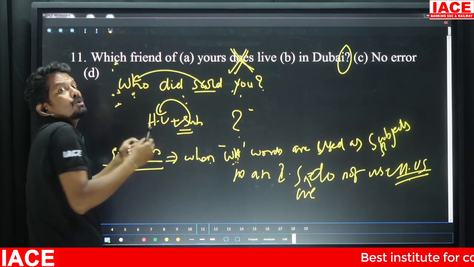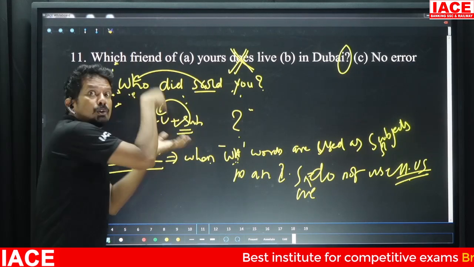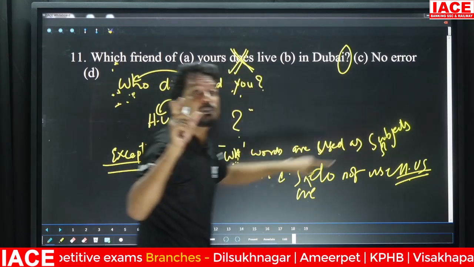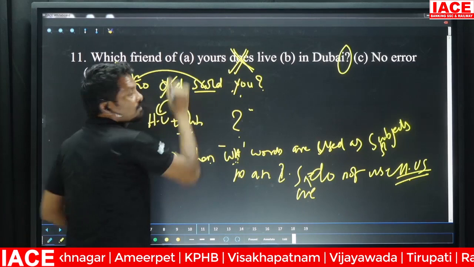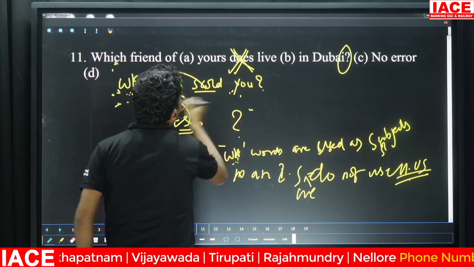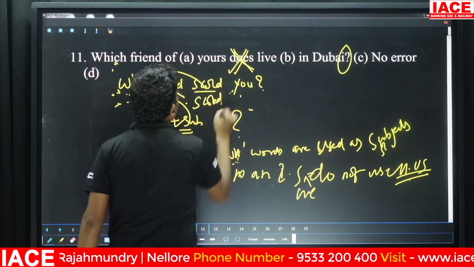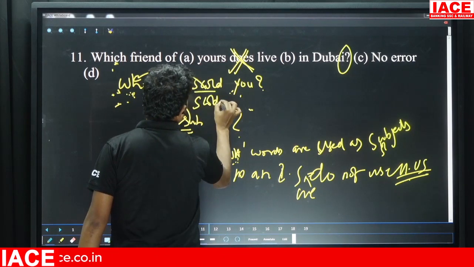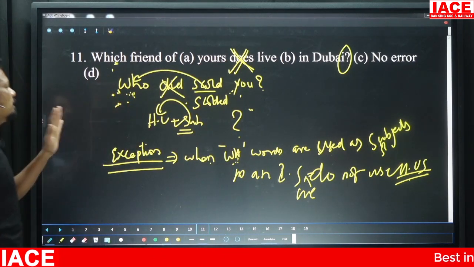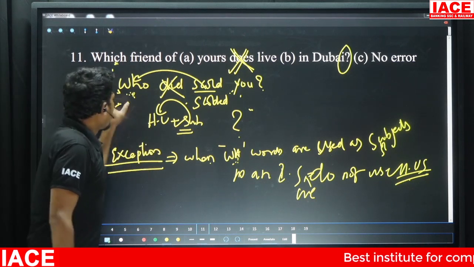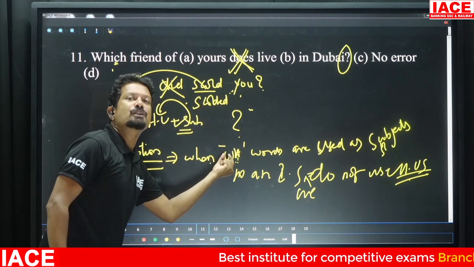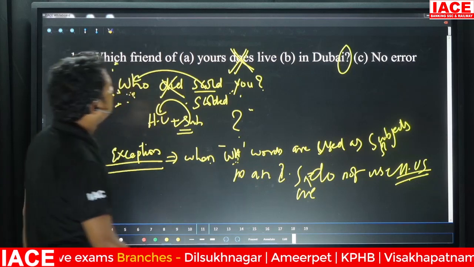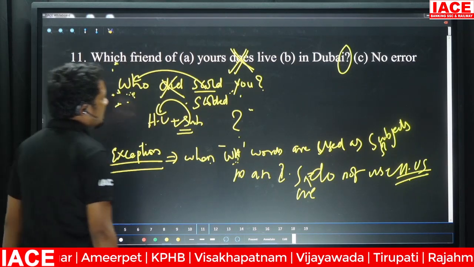He's the doer, but we do not know the name. But who is the doer? The doer is nothing but the subject. It means if WH words are used as subjects, we don't use did. Who scolded you? If it is past tense, we can go with scolded. Who scolded you. So please do remember that, in an interrogative sentence, if WH words are used as subjects, we do not use helping verbs. That's it. So I think you've got clarity on this.